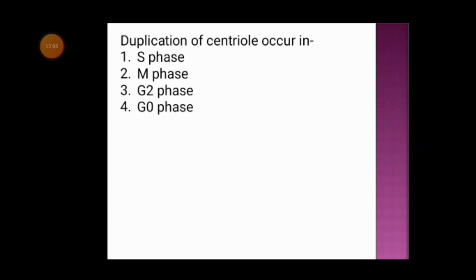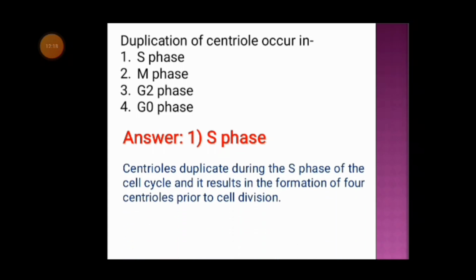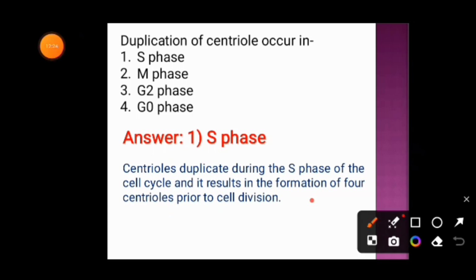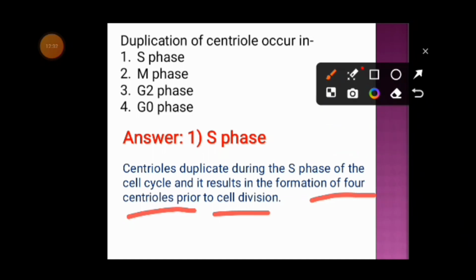Next question. Duplication of centriole occurs in option 1, S phase, option 2, M phase, option 3, G2 phase, option 4 is G0 phase. And the correct answer is option 1, S phase. Centriole duplicates during the S phase of the cell cycle, and it results in the formation of 4 centrioles per cell division.